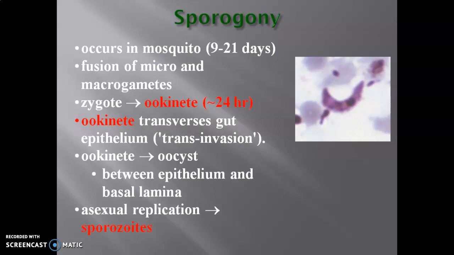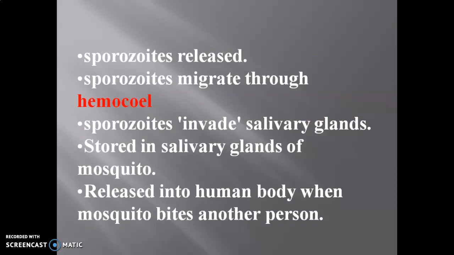It transfers from the gut and forms a structure called the oocyst. From ookinete to oocyst, it happens between the epithelium and basal lamina in the mosquito, and then it leads to the formation of nuclei. Those nuclei undergo asexual replication again, as a result of which sporozoites are formed.